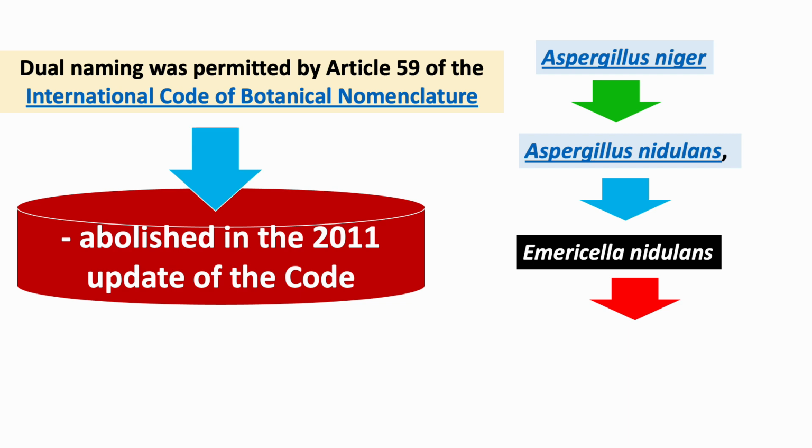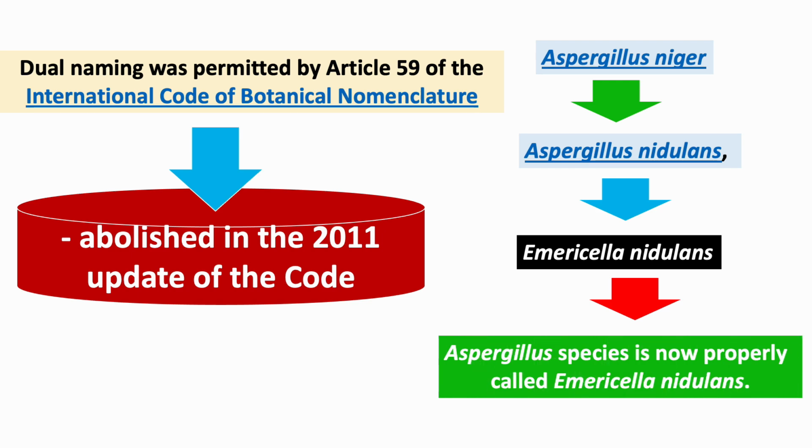that is, the ascocarp or the fruiting body of the sexually reproductive stage of the fungus, which was already named Emericella nidulans. When such a teleomorphic stage is known, that name will take priority over the name of an anamorph that lacks a sexual reproductive stage. Hence, the formerly classified Aspergillus species is now properly called Emericella nidulans.